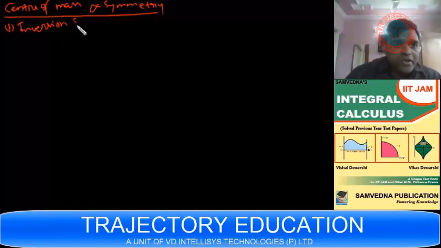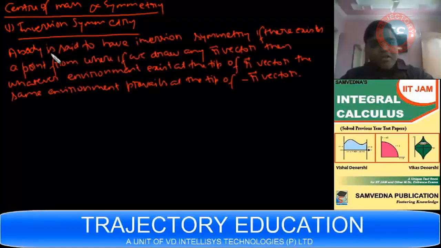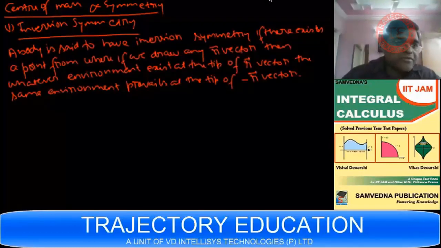See, usually when we call something symmetry, we refer to one of the three symmetries which exist. There are basically three kinds of symmetry which exist in nature. The first one is inversion symmetry. I'll tell you what inversion symmetry is. Let me write a definition.